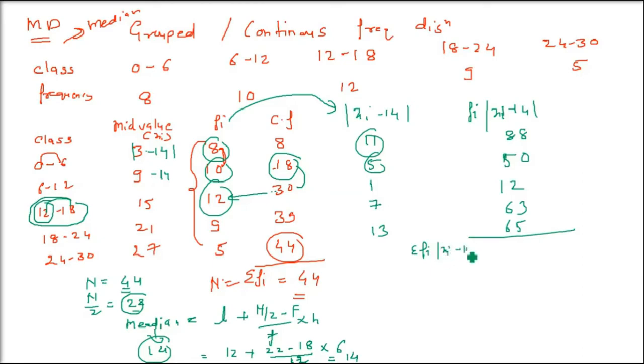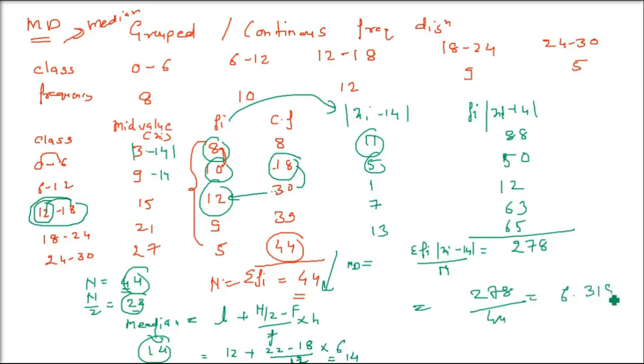Sigma fi into xi minus 14. Add this. This is going to come as 278. 278 has come. Now, what did I tell you? How to find out the mean deviation? Sigma fi into xi minus a, where a can be median or mode, divided by capital N, which is sigma fi. This whole is 278. What is capital N? It is 44. 278 by 44, and this is going to be 6.318. This is your answer.